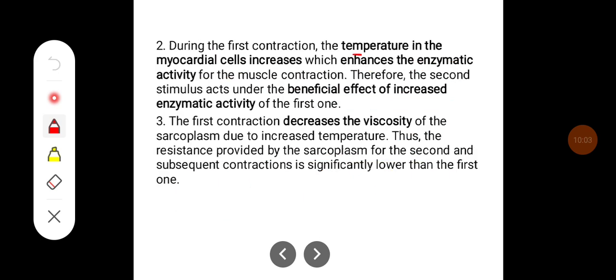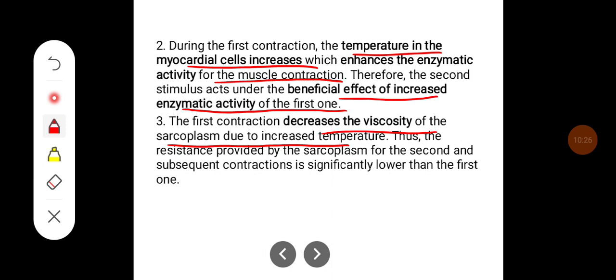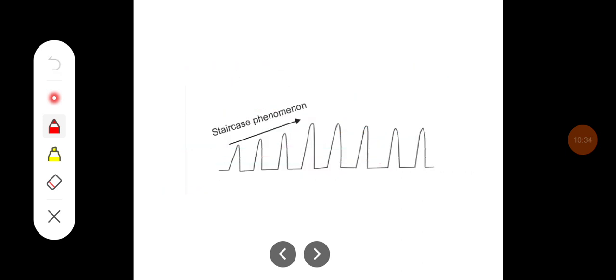During the first contraction, the temperature in the myocardial cell increases, which enhances the enzymatic activity for muscle contraction. Therefore, the second stimulus benefits from the increased enzymatic activity following the first one. The first contraction also decreases the viscosity of the sarcoplasm due to the increased temperature. Thus, the resistance provided by the sarcoplasm for the second and subsequent contractions is significantly lower than for the first. So this is the staircase phenomenon, where you can see a gradual increase in the amplitude of muscle contraction, then it plateaus.